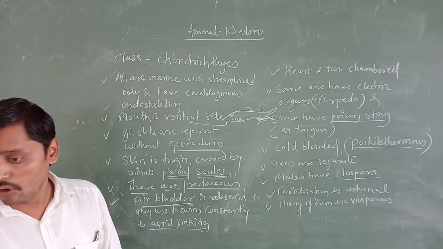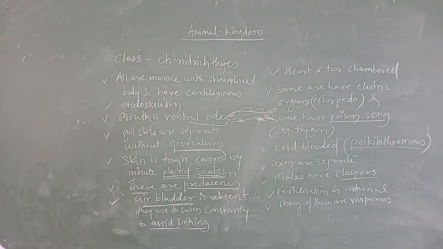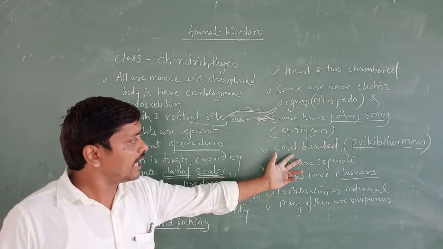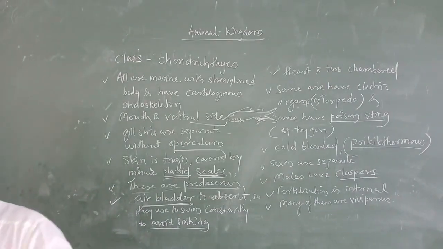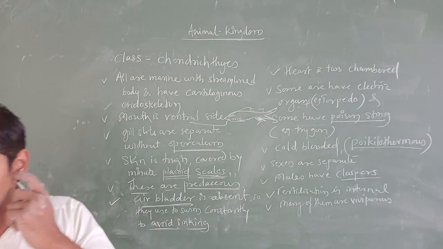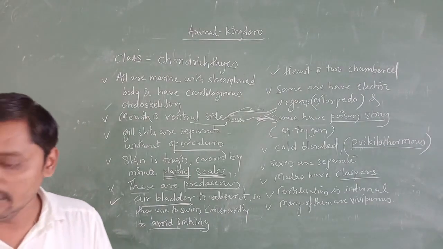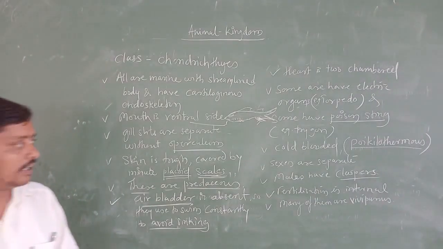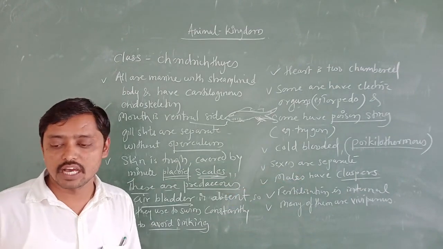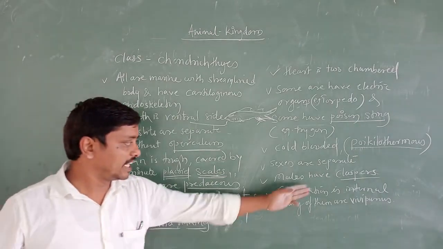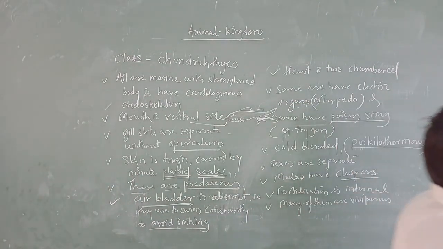They cannot regulate their body temperature. Poikilothermous, in the sense they are not going to maintain their body temperature against the ever-changing external environmental temperature. Then the sexes are separate. Males are having the claspers, those are the organs which are helpful for transferring sperms into the female genital organs. Then fertilization is internal. And the last one is many of them are viviparous.